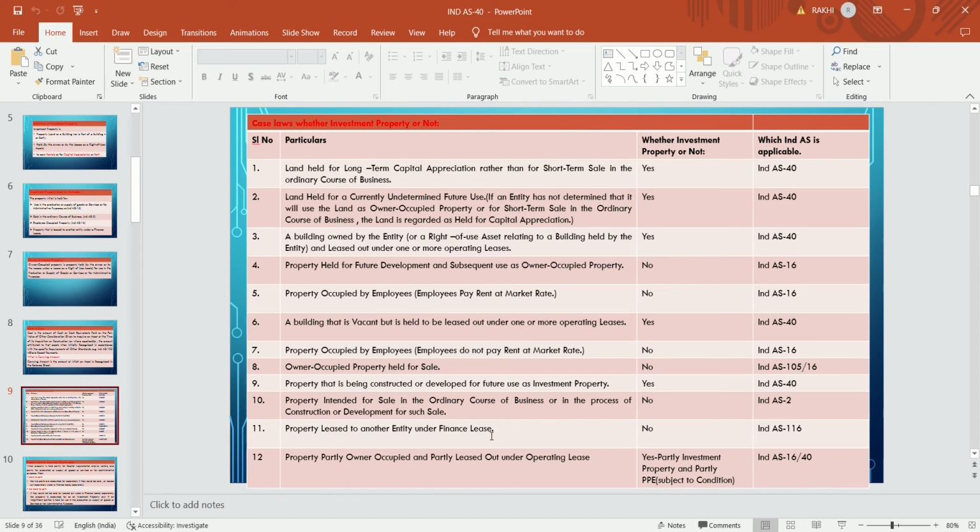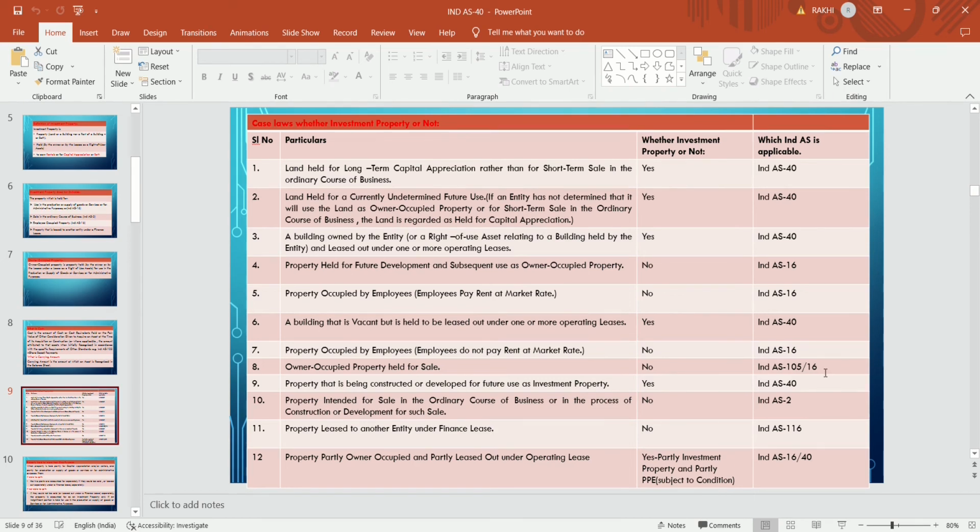Property that is being constructed or developed for future use as an investment property. Property developed or constructed with an intention to use as an investment property is covered under investment property and covered under Ind AS 40.